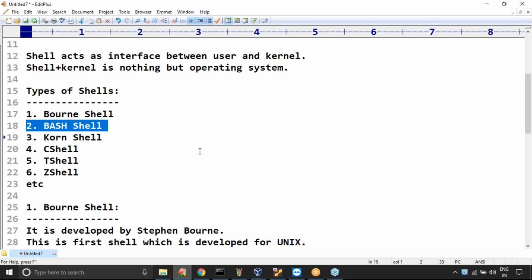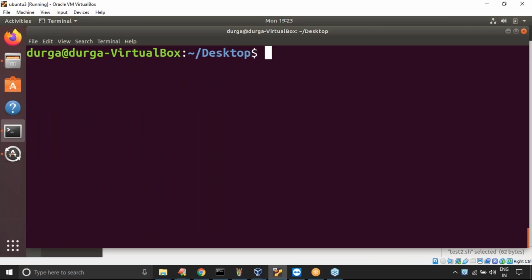Just a bash. Okay. Now, which shell did our script use in the previous case? Bash, sir. Now I want to tell it explicitly, hey, don't use bash. I want to use Bourne shell.